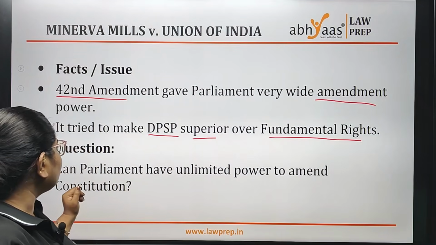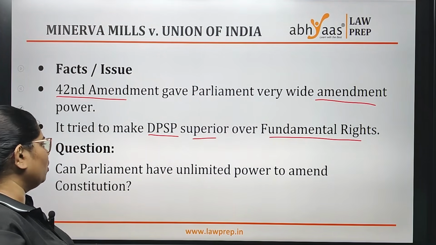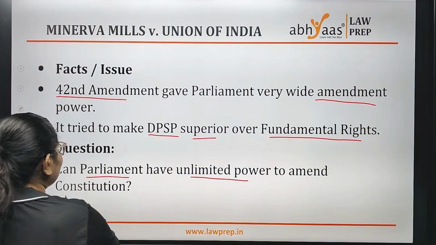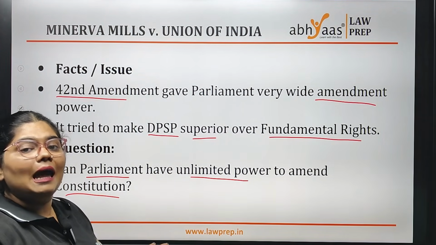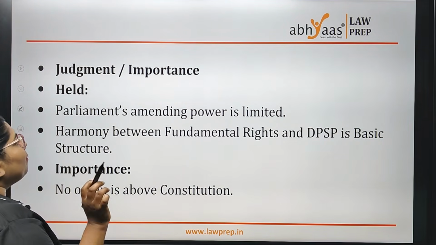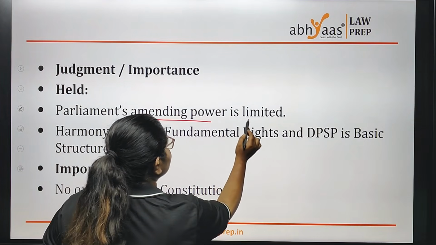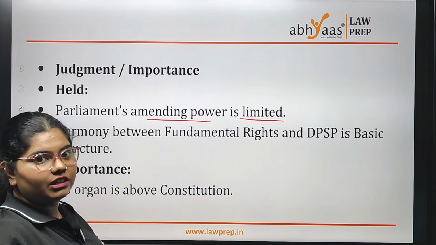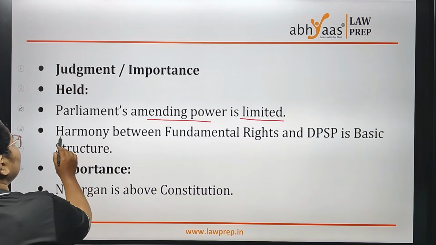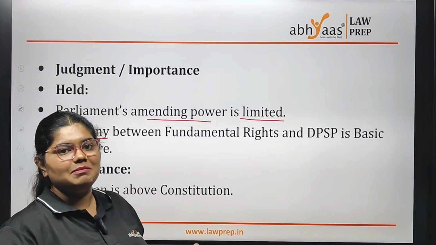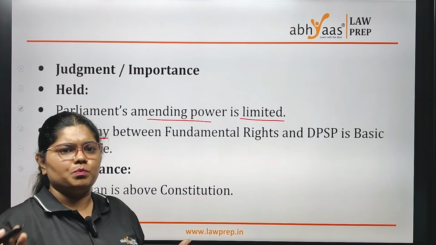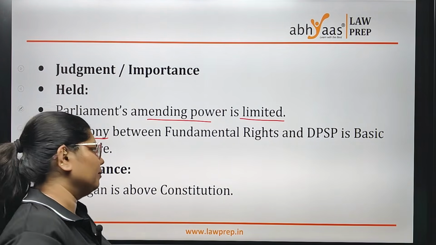This is your facts. Now coming to the question, the main question in this judgment was, can your Parliament have unlimited power to make any changes or to make any amendment in your constitution? So the judgment said that Parliament's amending power is limited. They can't change everything in your constitution. And they also said that we should have harmony between fundamental rights and DPSP, which means fundamental right is not superior, neither DPSP is superior. They both should go hand in hand.